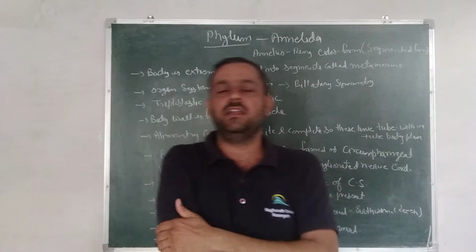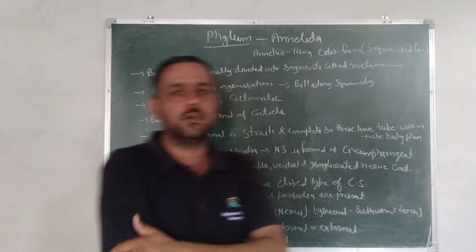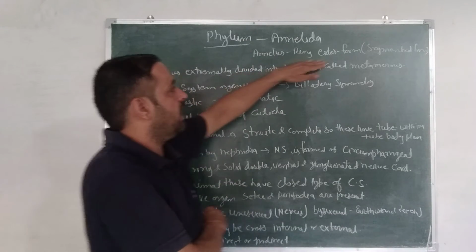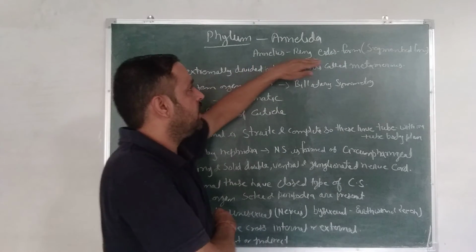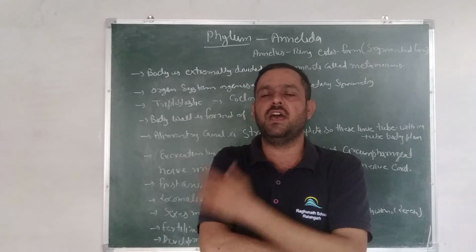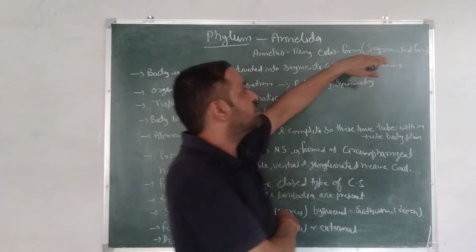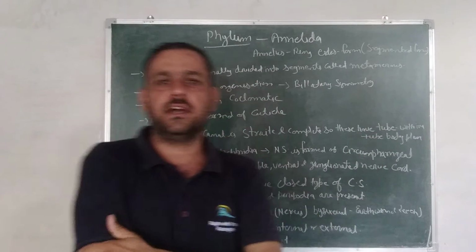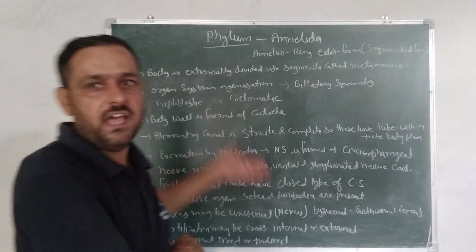Phylum Annelida. Annelida is a Latin or Greek word which we can divide in two parts: annulus and eidos. Annulus means ring, eidos means form. Means the animals which are found in a ring-like structure or a segmented form are called Annelida. The main characters of Annelida are as follows.